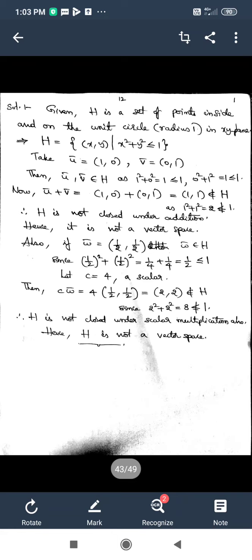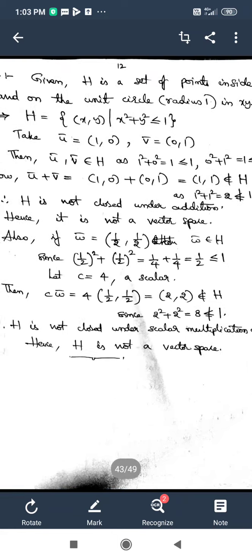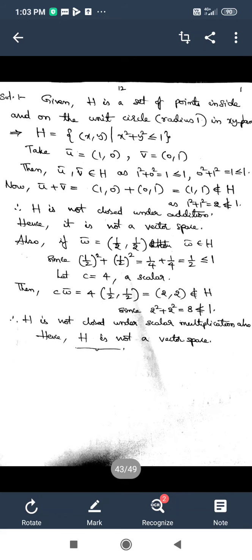So H in the set builder form, or in notational form, can be taken as the set of ordered pairs (x, y) such that x squared plus y squared is less than or equal to 1. Now we have to prove that H is not a vector space by taking two specific examples. Specific examples in the sense we have to take numbers in place of x and y.